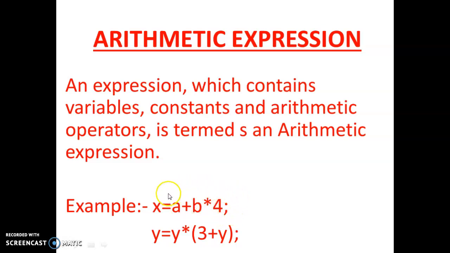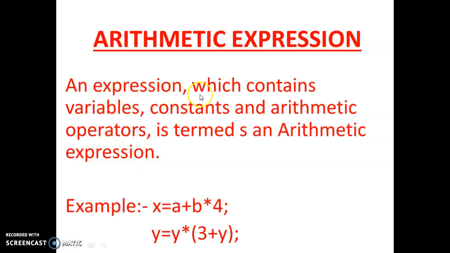So, an arithmetic expression may contain, I again repeat, some variables, some operators, or some constant values. Constant value means fixed value, and variables means we can change its value, and operators means plus, minus, multiplication, division. These are the different operators. So this is the combination of these, and after calculation we get some value which goes this side.